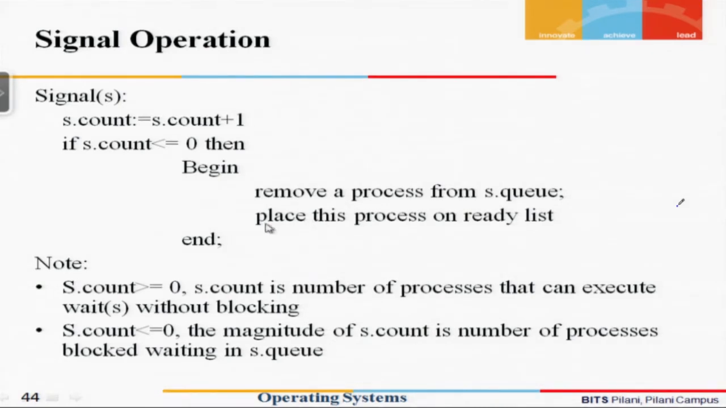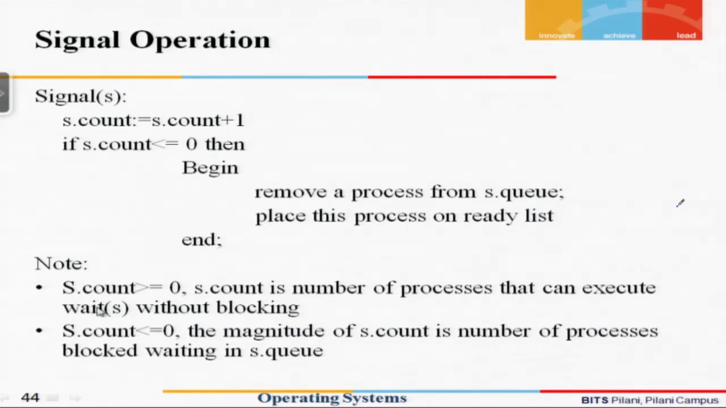Or if we have multiple wait instructions, let us say s in the beginning is initialized to 1 and there are 2 or 3 processes which come and say wait. So we find that eventually the value of s could be minus 2.